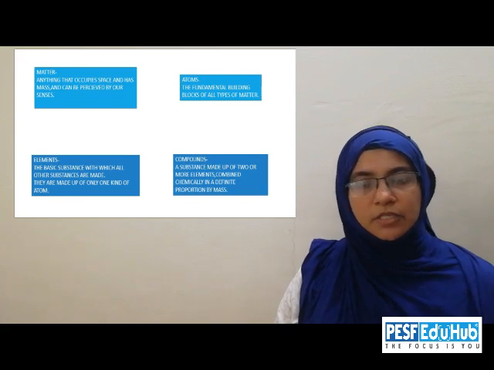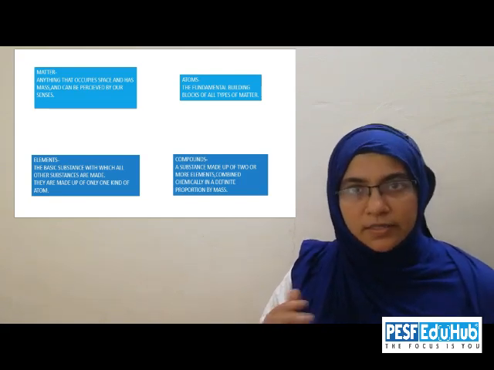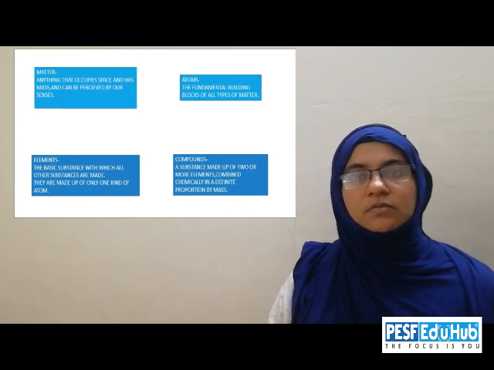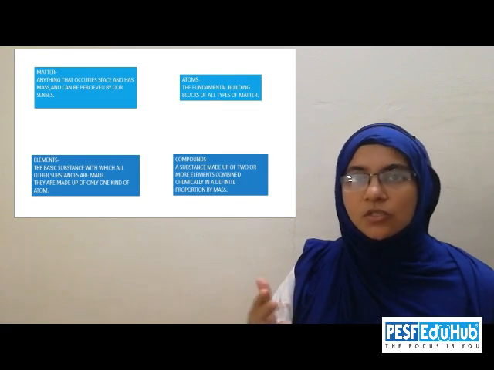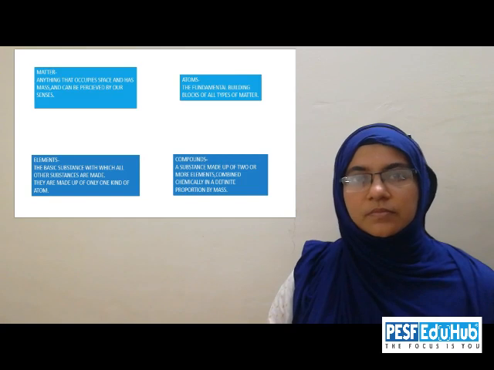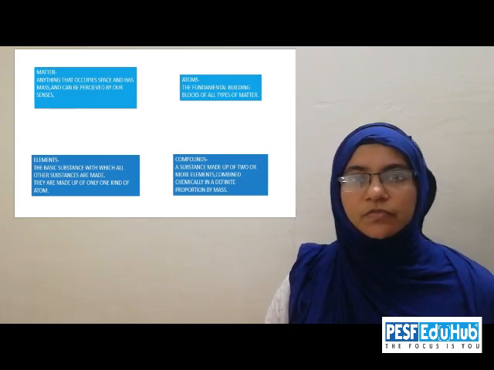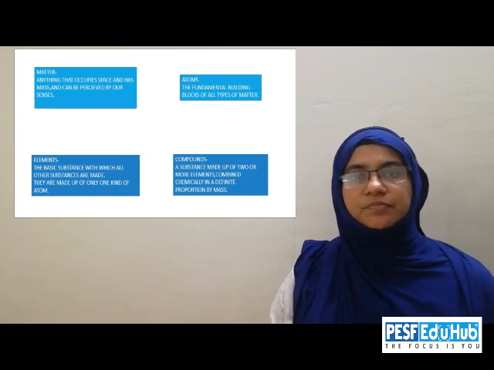And some examples of compounds: water, H2O, carbon dioxide, CO2, sodium chloride, which is the common salt, etc. are all examples of compounds which we are seeing daily in our life.